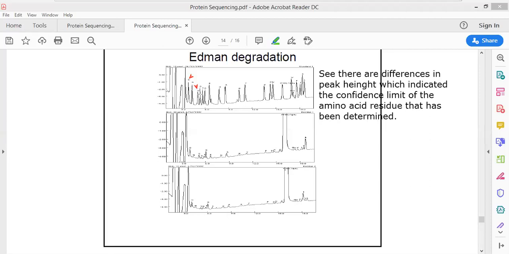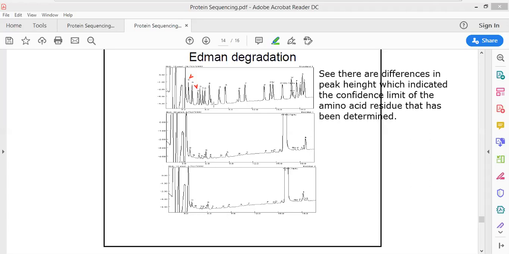Now I'm telling in Hindi also. See, the presence of a great height in the D graph. D का ग्राफ बड़ा है, ये बता रहा है इस पोजीशन पे D है और कोई नहीं है, और यहाँ पर A का ग्राफ छोटा है, इसका मतलब है कॉन्फिडेंस लेवल कम है. The level of the confidence in A is less. There could be another amino acid at its place.